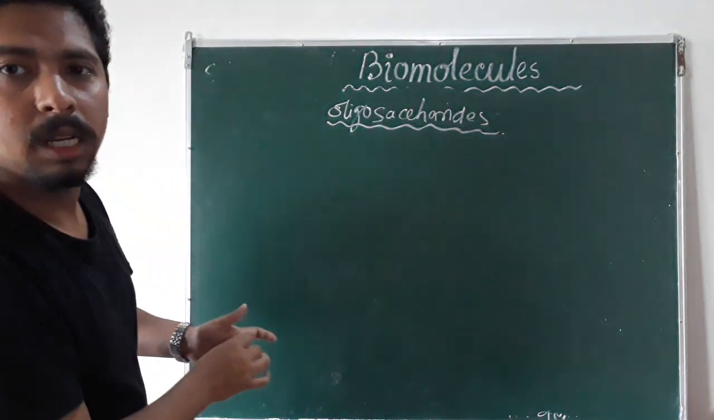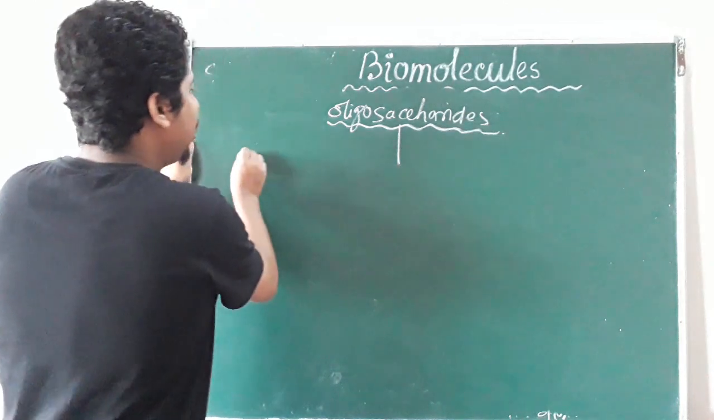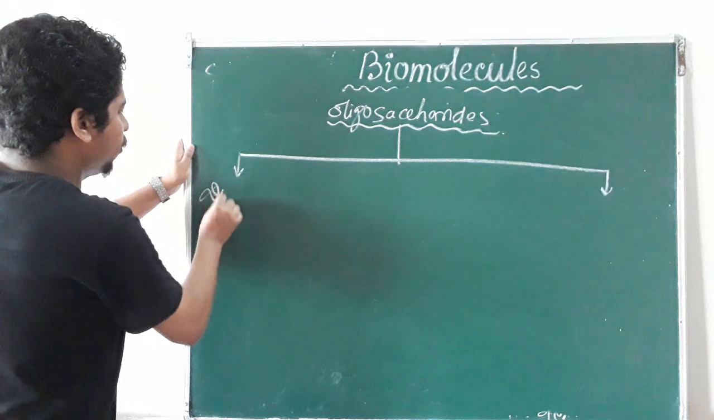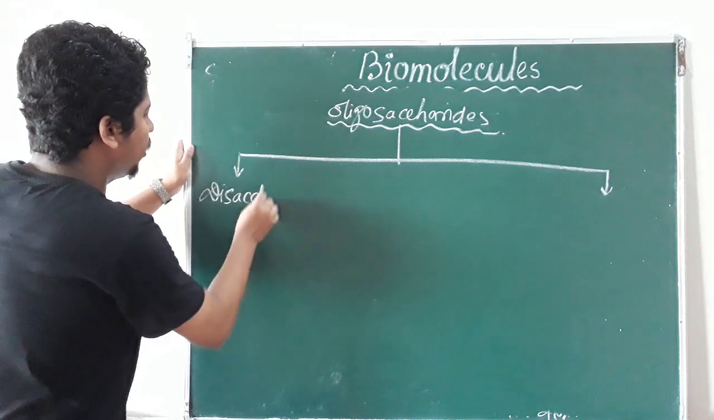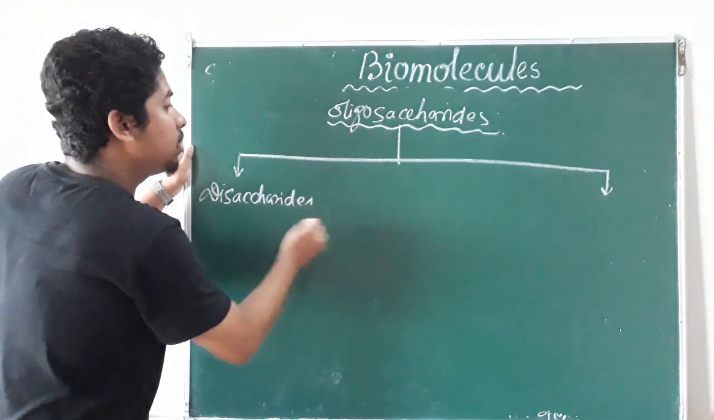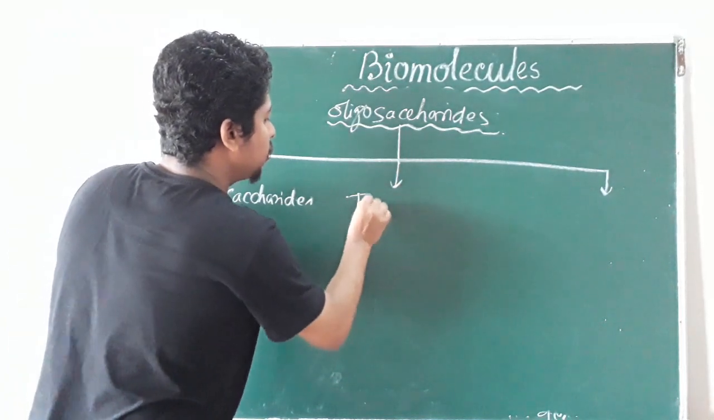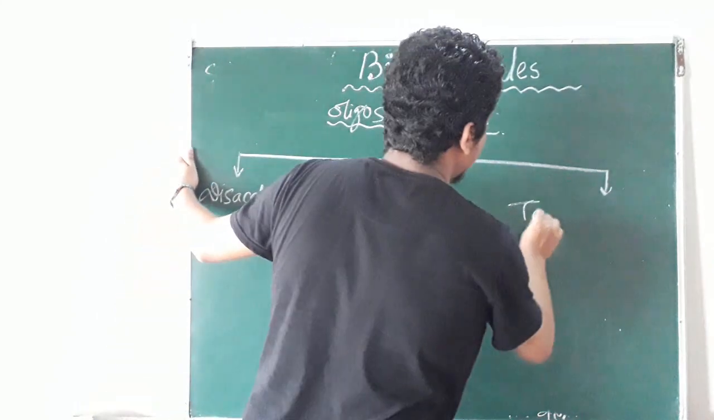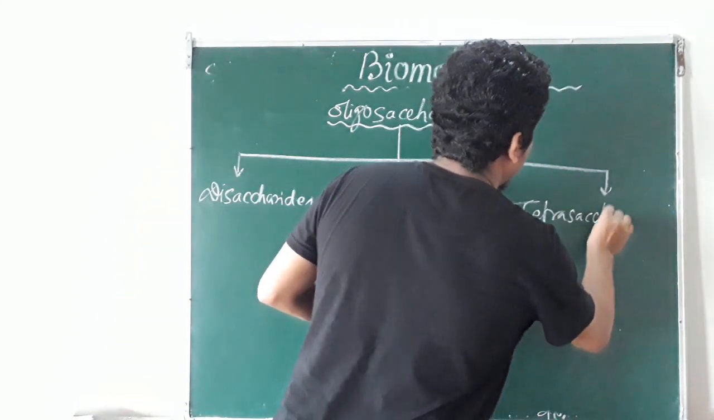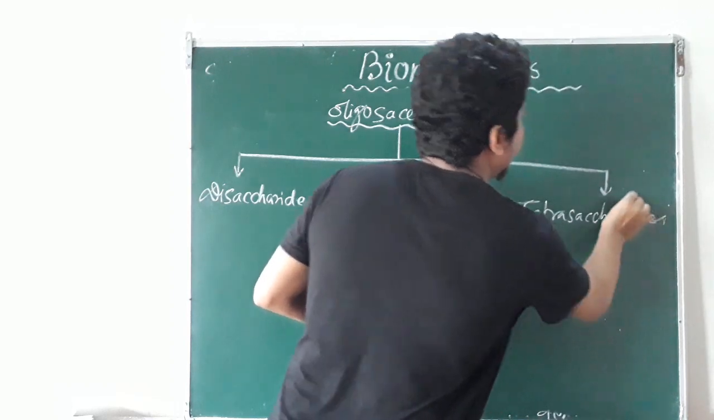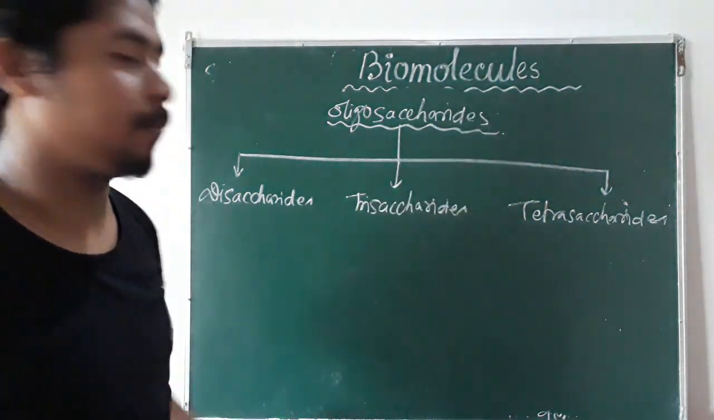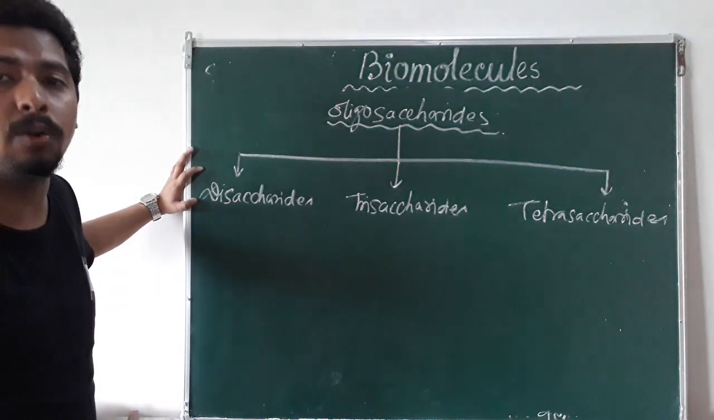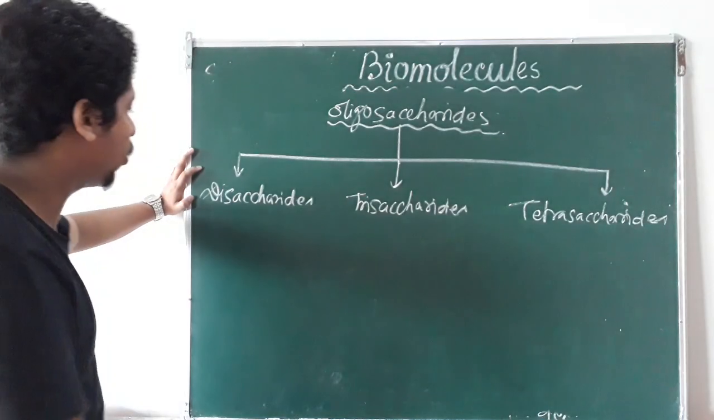These oligosaccharides may be disaccharides, trisaccharides, tetrasaccharides, pentasaccharides, like that, 2 to 10 units. First of all, we will discuss disaccharides. Disaccharides are carbohydrates which upon hydrolysis give 2 monosaccharide units.